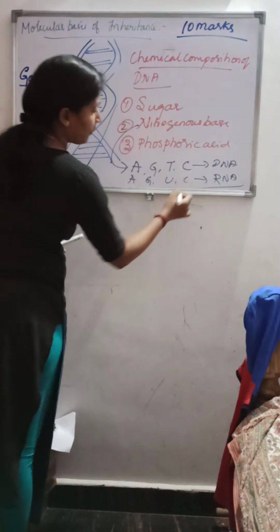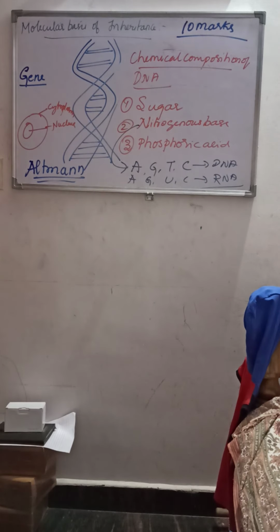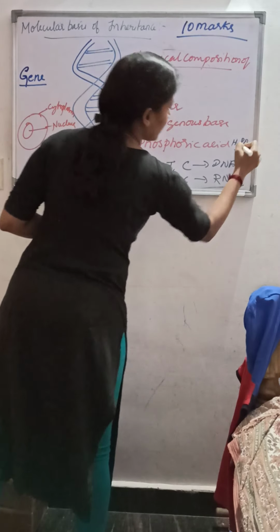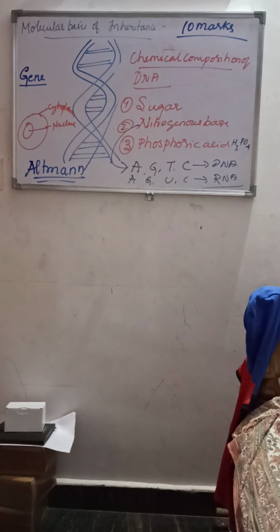So this is a very important difference between DNA and RNA, right? If it is in DNA, it is A, G, T, C, or in RNA, A, G, U, C. And the third one is phosphoric acid, that is H3PO4. So these three are the very important chemical composition of DNA as well as RNA.